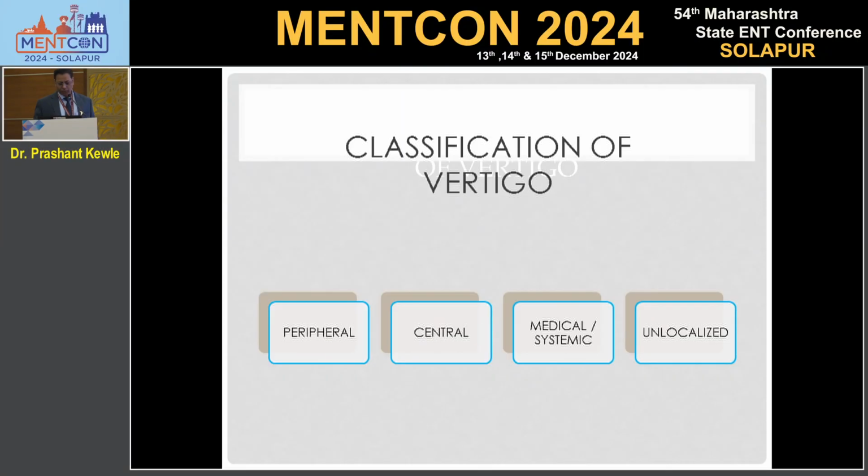So my today's topic is vestibular migraine, what clues you will take from the history. When the patient comes to your clinic, you want to see whether this patient is having peripheral vertigo, central vertigo, or it is systemic vertigo like hypotension, diabetic, whatever. But when you cannot localize, this is unlocalized, and there is migraine. There are many types of migraine. To understand what features it will give, let us understand the pathophysiology.